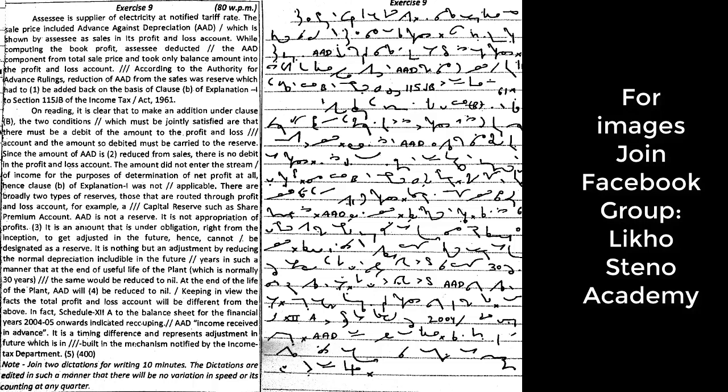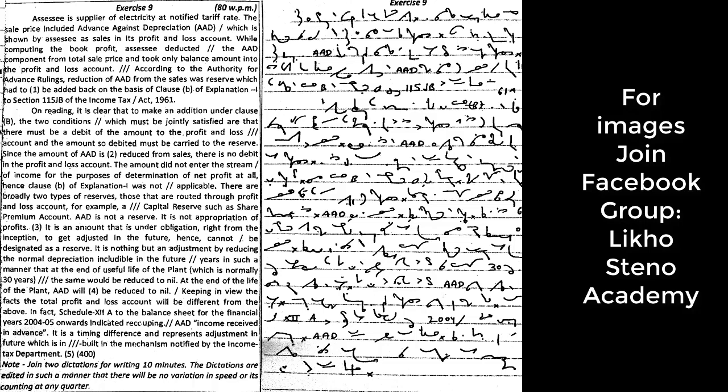It is nothing but an adjustment by reducing the normal depreciation includable in the future years in such a manner that at the end of useful life of the plant, which is normally 30 years, the same would be reduced to nil.